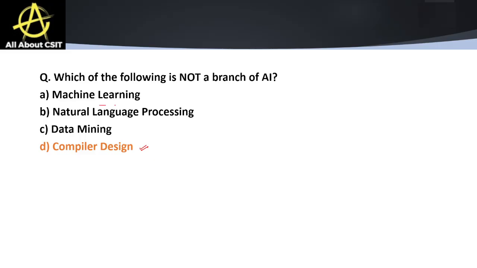If we talk about machine learning, it is a branch of AI where machines learn from data given to them. Another option is natural language processing, simply known as NLP. It is a branch of AI that deals with human language, like chatbots and language translators. Another is data mining, often linked with AI and machine learning, but it is more about discovering patterns in data. So it is related to AI, but we have to select the incorrect option, that is option number 4.